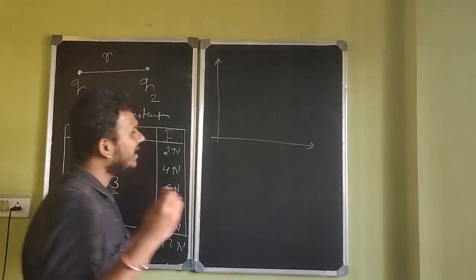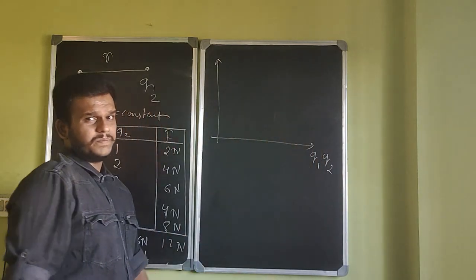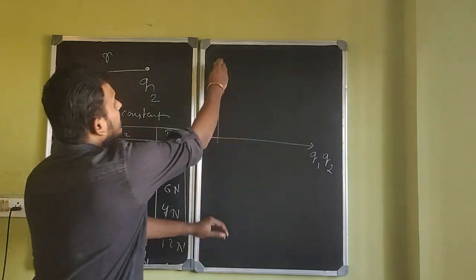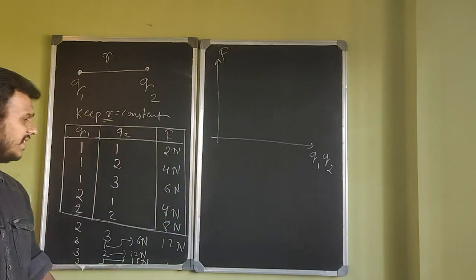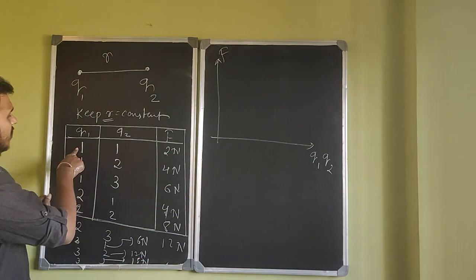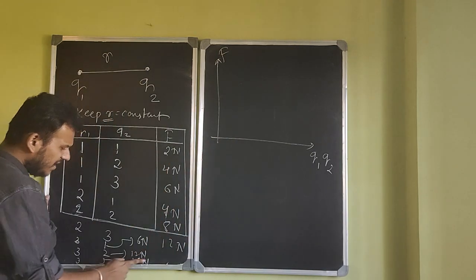Now, let me plot a graph of the product of charges against force. Let's see, how much is the product of charge here? 1 into 1, which is 1. So I'll go up to 18.